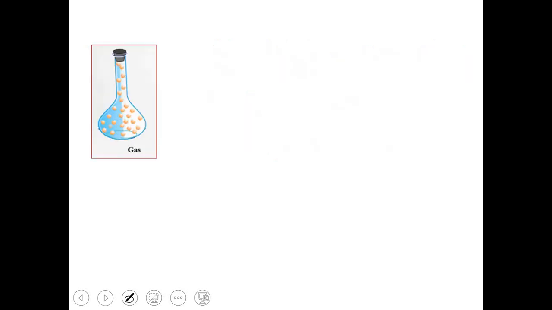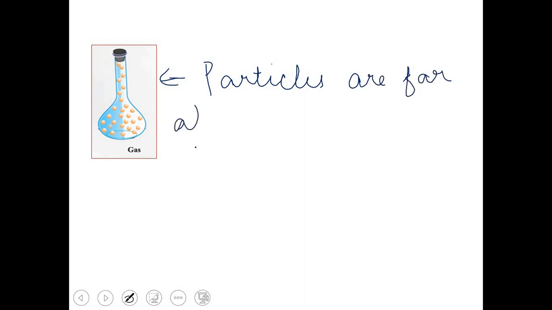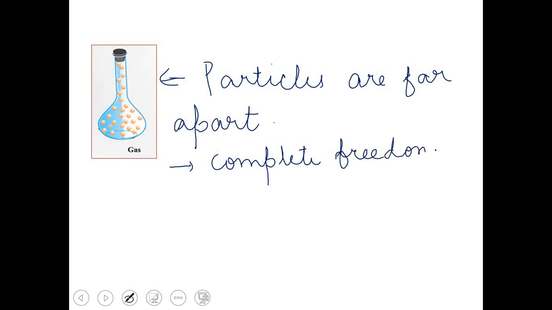Now I'm coming to the third state of matter, which is the gaseous state. With the help of the diagram, it is clear to you that particles are far apart from each other. As the particles are far apart, they have complete freedom of movement. Particles in the gaseous state have complete freedom of movement. So students, this was the arrangement of particles in the solid, liquid and gaseous state.